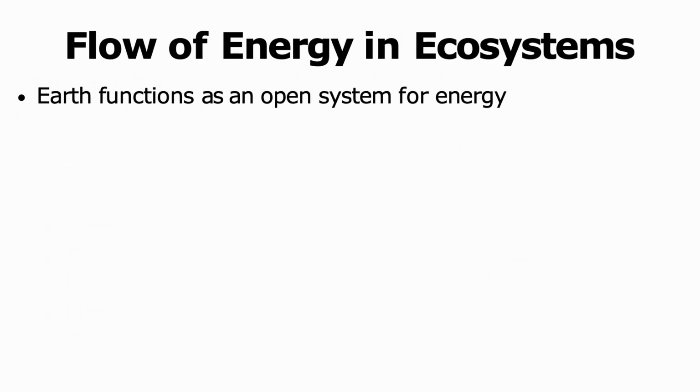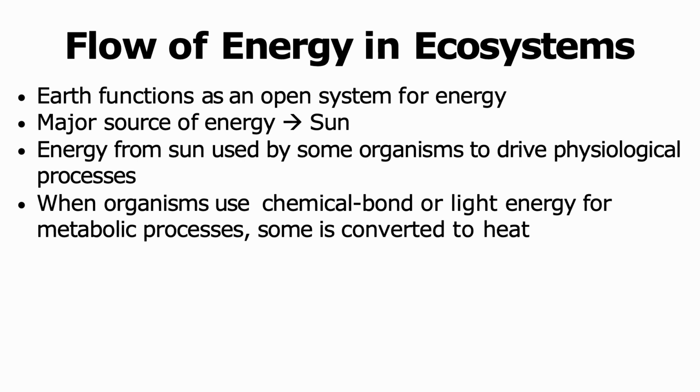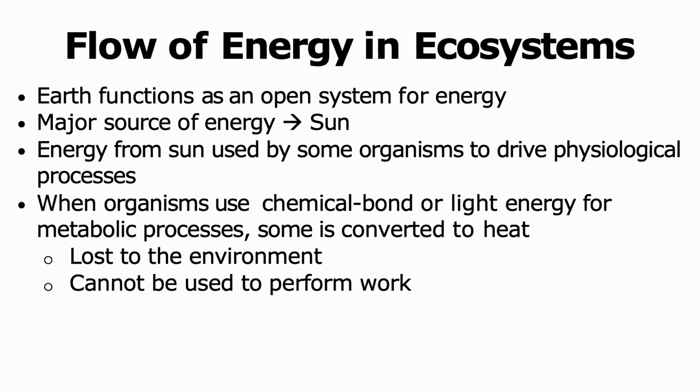Earth functions as an open system for energy, and hence it is able to obtain energy from sources outside of the planet. The major source of energy is the sun. The energy from the sun is used by organisms present on Earth to drive physiological processes. When organisms use chemical bond or light energy for metabolic processes, it should be noted that some of that energy is always converted to heat. Heat is usually lost to the environment, and hence it cannot be used to perform work.